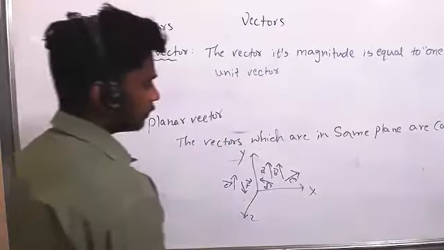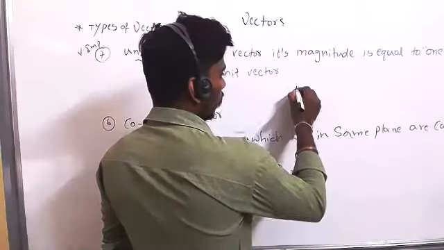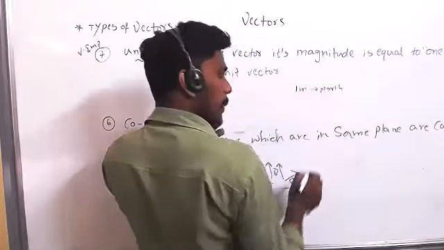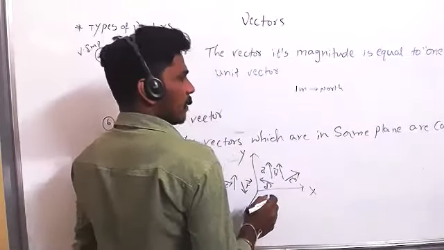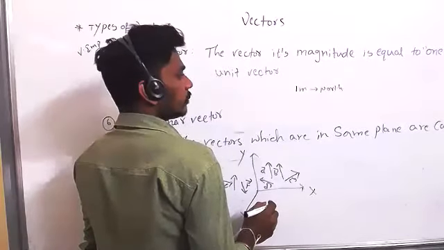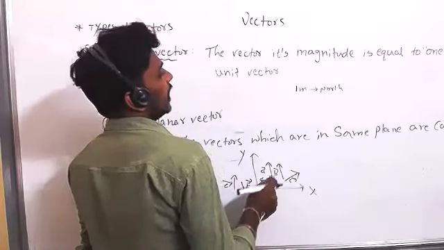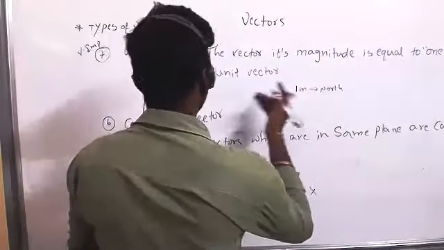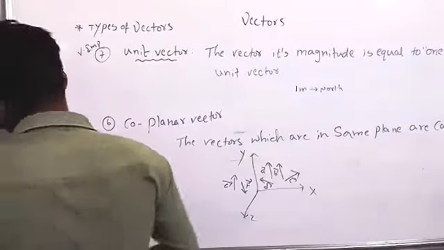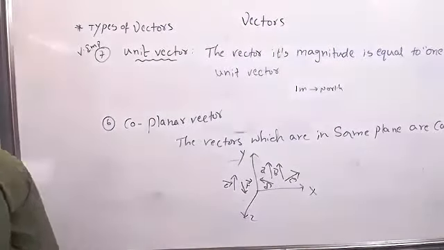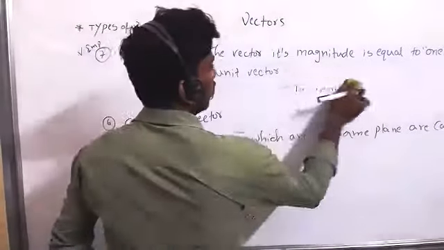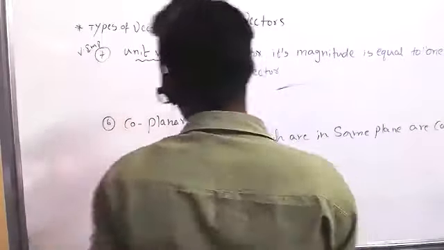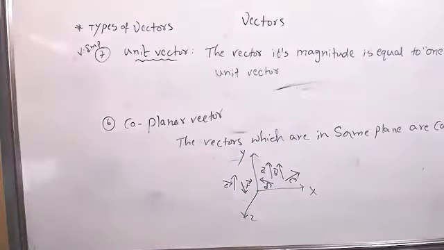Suppose, tell me, if I write 1 meter north, which vector is it? Its magnitude is how much? 1, right? So magnitude 1 means which vector? Unit vector. That's all. Sir, what is after equal to 1? Equal to 1 is called a unit vector.